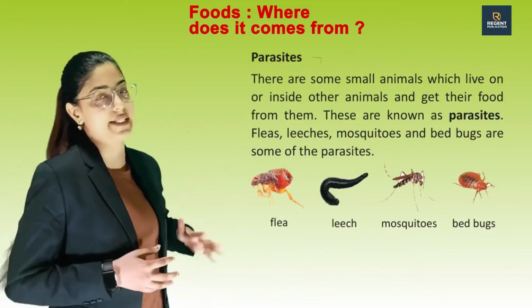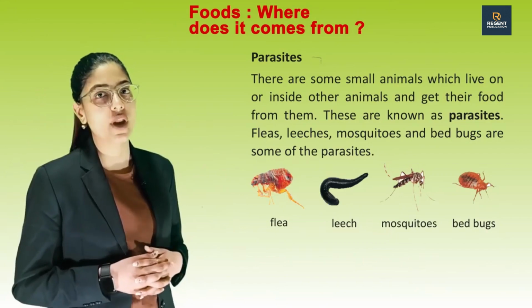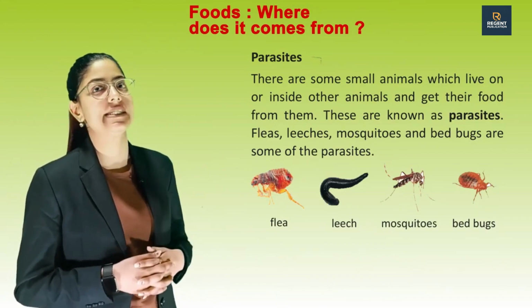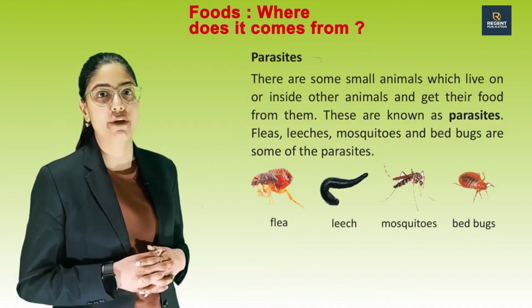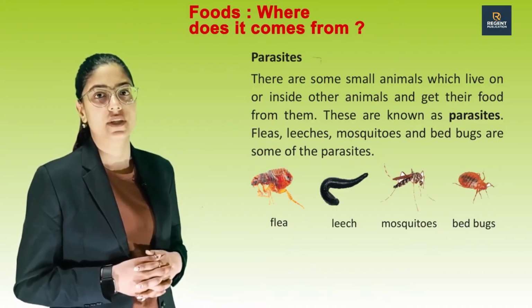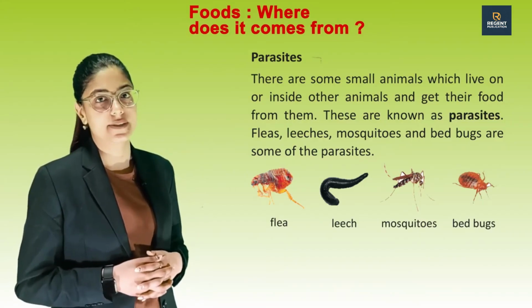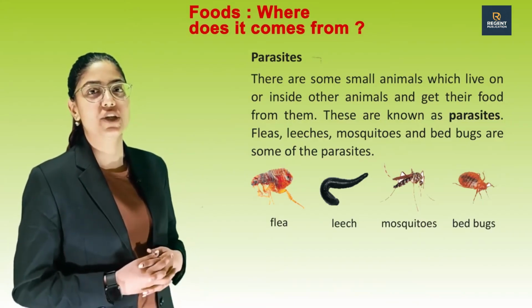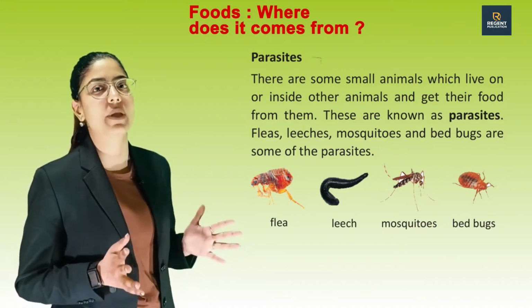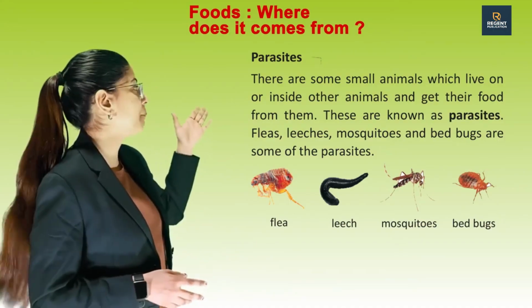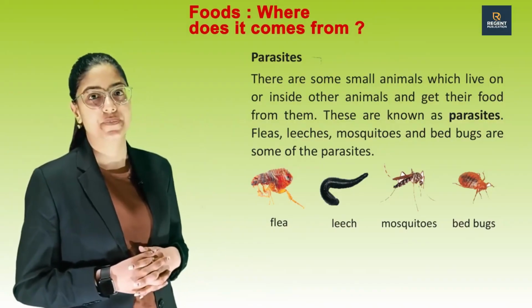Next one is parasites. There are some small animals which live on or inside other animals and get their food from them. These are known as parasites. Fleas, leeches, mosquitoes and bedbugs are some of the parasites. These are some pictures of parasites.